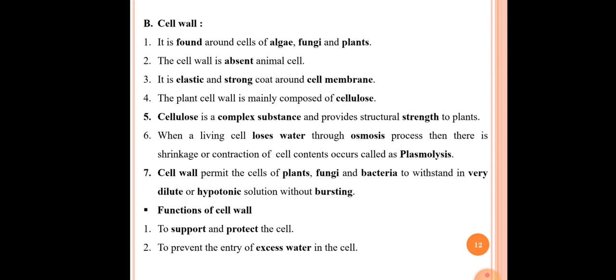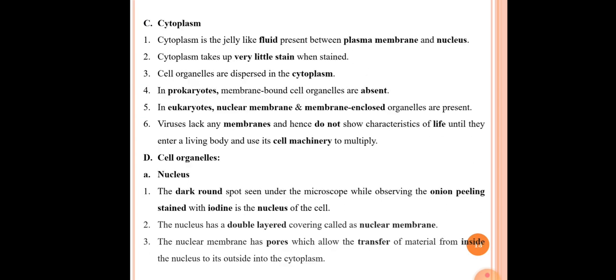In that, the first function is to support and protect the cell, and the second function is to prevent the entry of excess water into the cell. So they are the two functions of the cell wall. Our next part of the cell is cytoplasm. In case of cytoplasm, the first point is that cytoplasm is the jelly-like fluid present between the plasma membrane and nucleus.